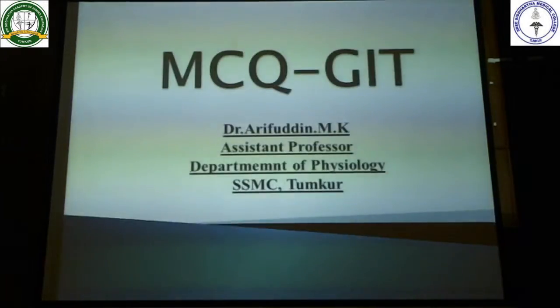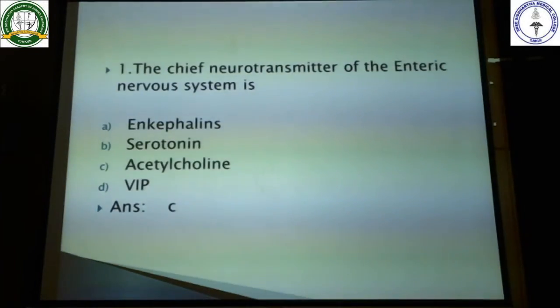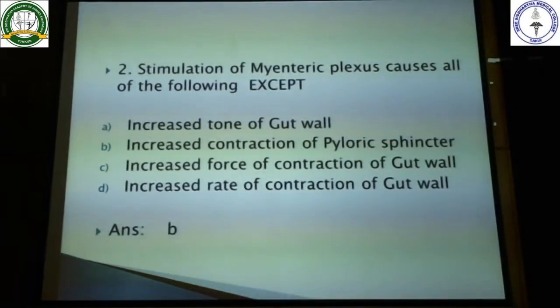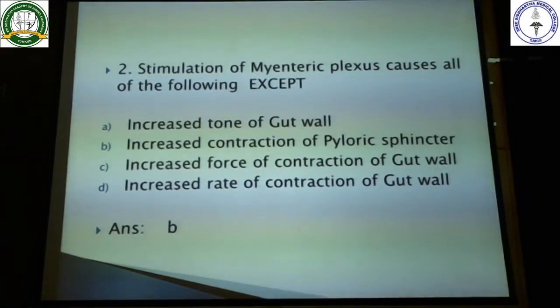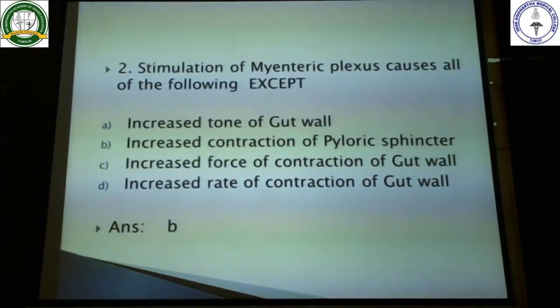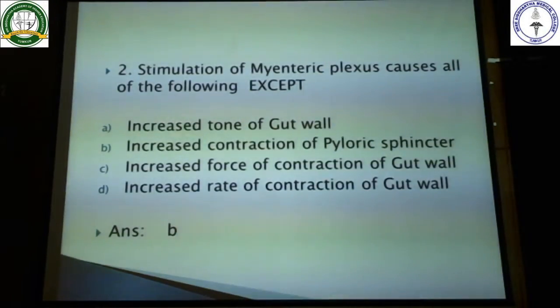Next, you have got the anatomy class, so be prepared for that. Okay. So the chief neurotransmitter of the enteric nervous system here is acetylcholine. Stimulation of the myenteric plexus causes all of the following except increased contraction of the pyloric sphincter.